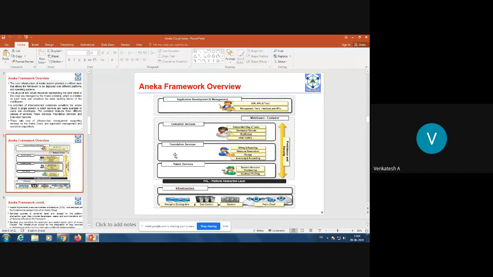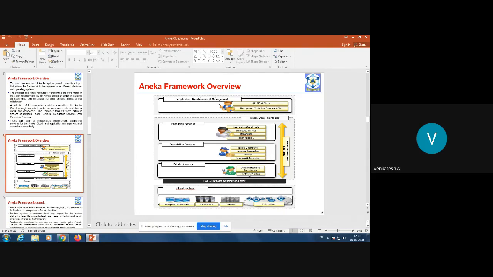Now look at this Aneka framework. In this entire diagram, look at the middle layer, the middleware container, which represents the Aneka cloud, and it is divided into three different types of services: execution, foundation, and fabric services. The fabric services provide dynamic resource provisioning and hardware profiling.